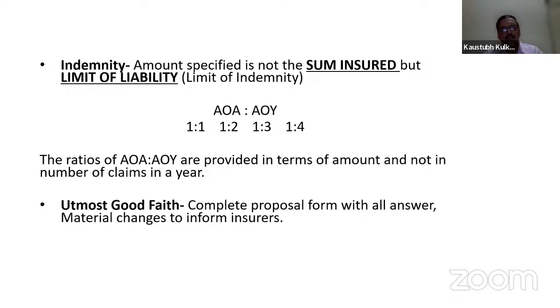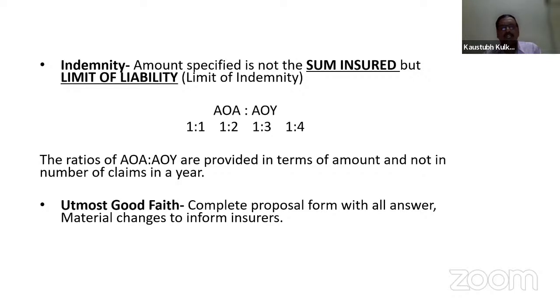Now here AOA is to AOI. What is this AOA and AOI? These are ratios. What are these ratios? The abbreviation AOA means any one accident. And what is AOI? Any one year. Now, what is the difference between AOA and AOI? I will give you a simple example.